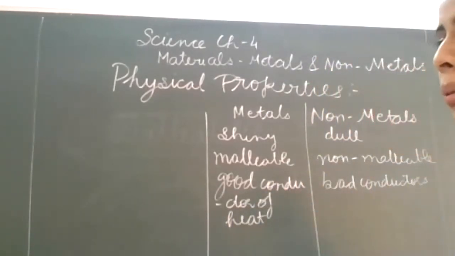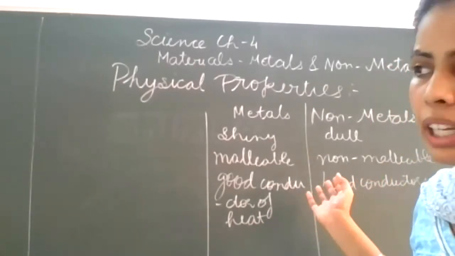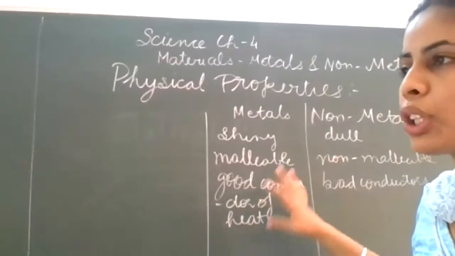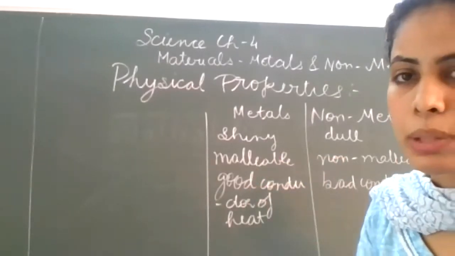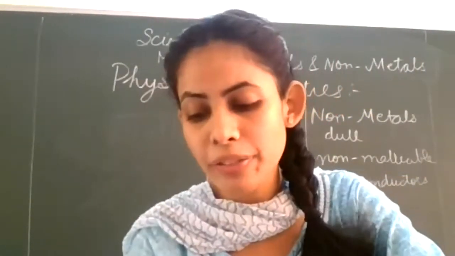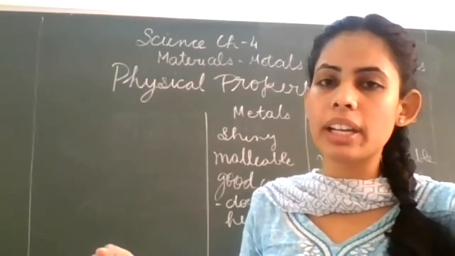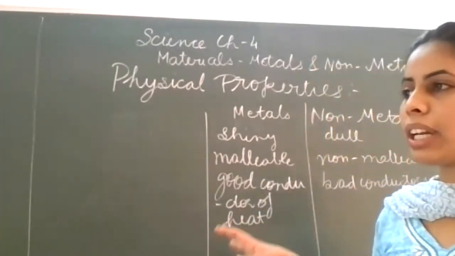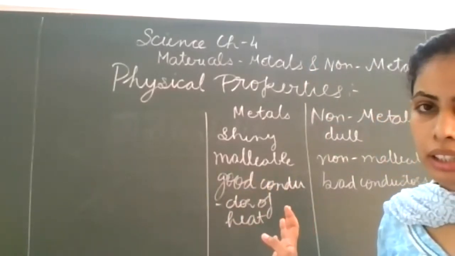The pans in which the handle is made up of wood or plastic, we do not feel much heat in them. Clear? Whereas if the handle is made up of iron, it will get hot. So therefore metals are good conductors of heat.